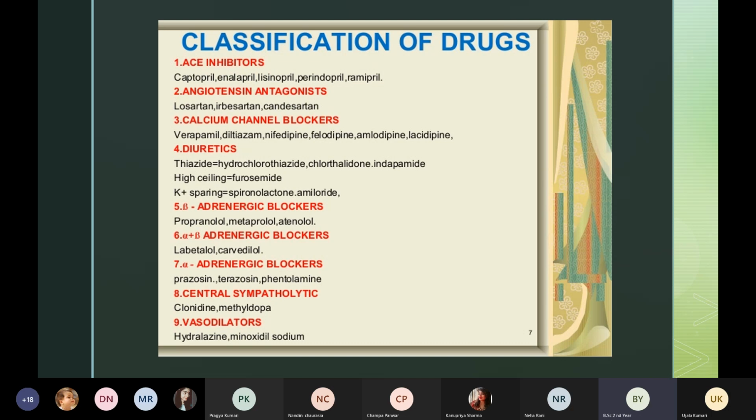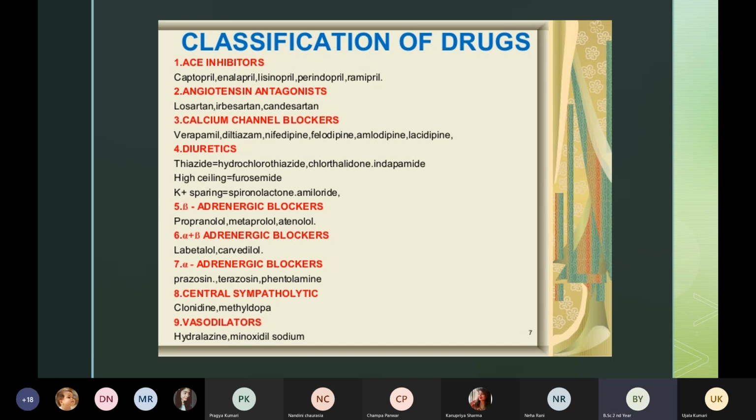So here you can see there are beta adrenergic blockers, alpha and beta adrenergic blockers, and alpha adrenergic blockers. I have taught you regarding the adrenergic blockers in the previous classes, when we did the neurological disorders agents. Under alpha adrenergic blockers, there are medicines like prazosin, terazosin, and phentolamine.